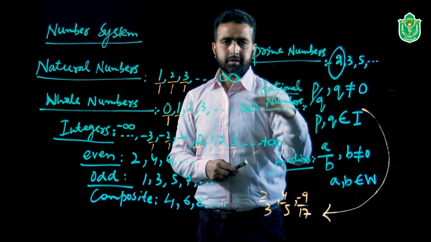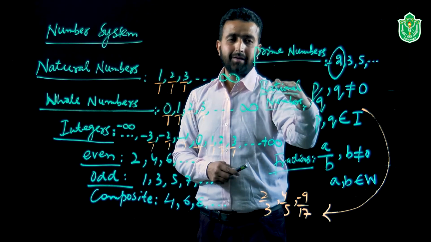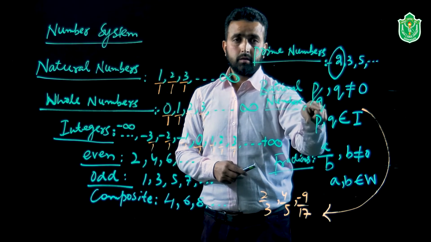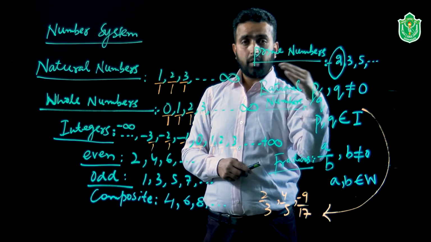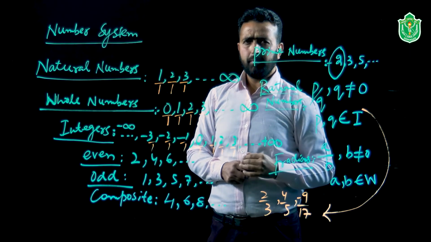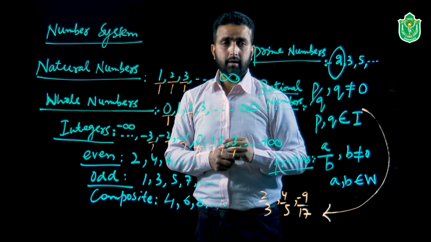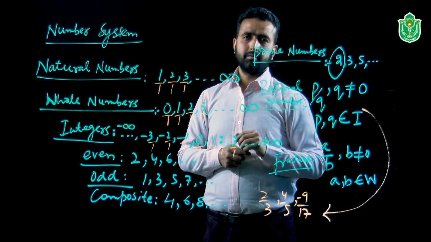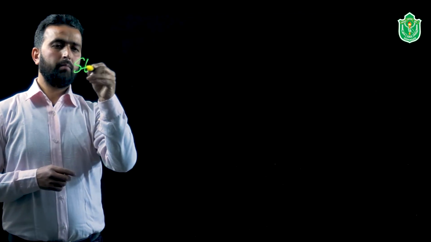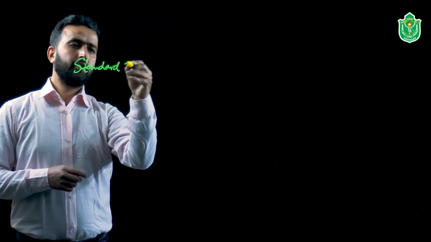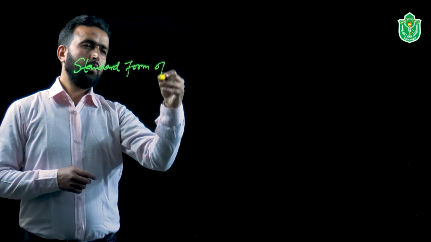Now let us extend the concept of studying the rational numbers. What are the numbers? We must know that. They are in the form p by q, but whether they are in the standard form. So the question is here, what is the standard form of the rational numbers? For any rational number to be in the standard form, now let us try to understand what the standard form of rational number means. So we will be taking now the standard form of rationals.